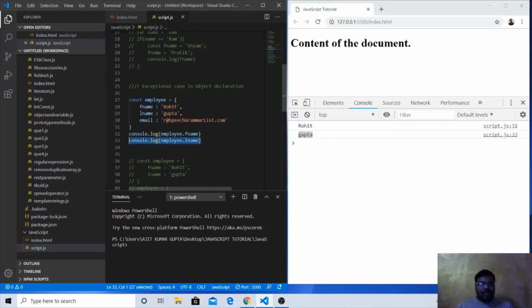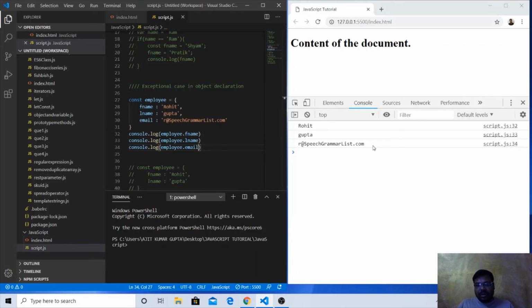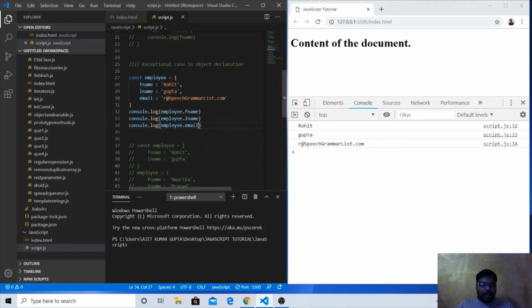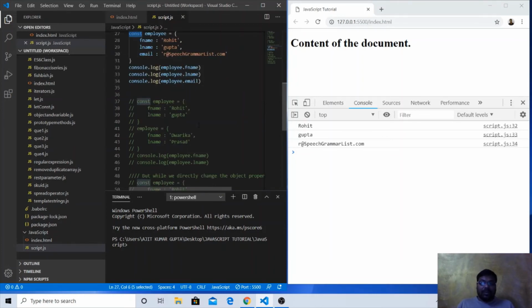Similarly, if we try to access this email also, what we will do is employee.email. So the third value is r@gmail.com. Okay, so this is the simple way of object declaration, but with the const keyword, not with the let keyword. So what is the difference? What is the new thing? What is the exceptional case in this particular scenario?